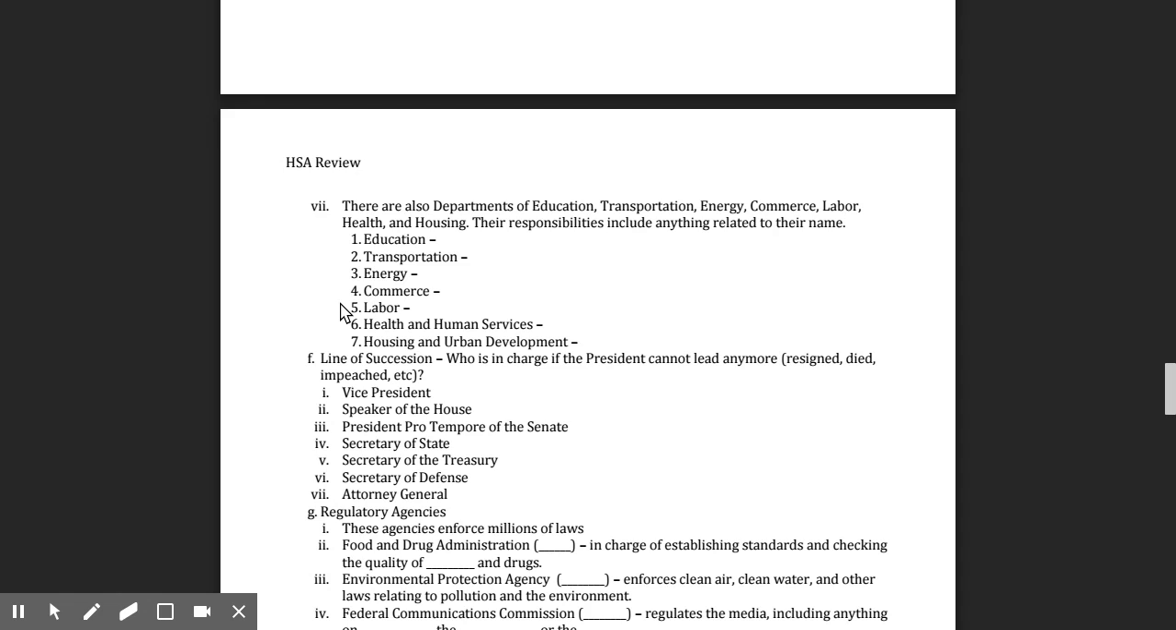The Department of Labor is in charge of labor conditions, including how many hours someone should be working, and they enforce that. The Department of Health and Human Services is in charge of anything related to a person's health. And the Department of Housing and Urban Development is in charge of providing assistance to people for housing, as well as city planning. For example, the FHA is related to the Department of Housing and Urban Development.